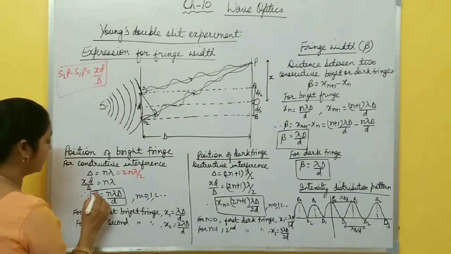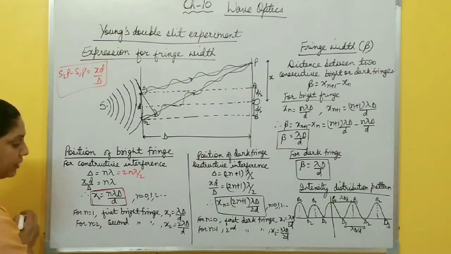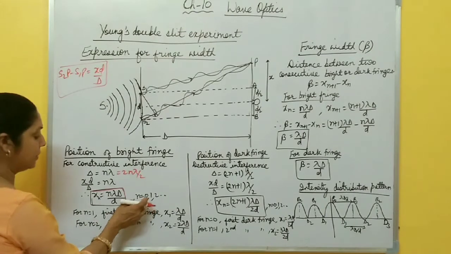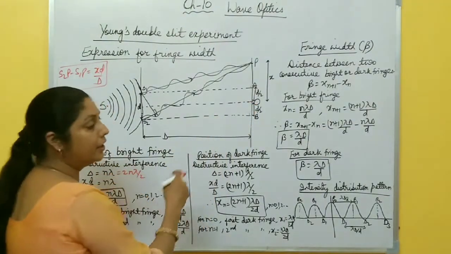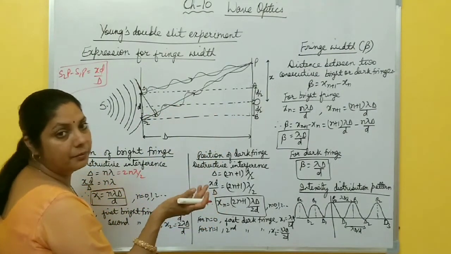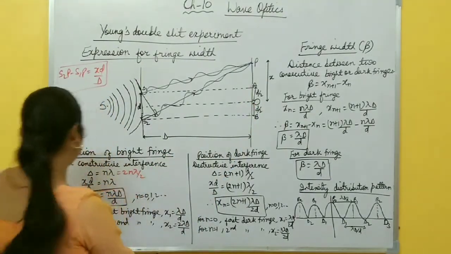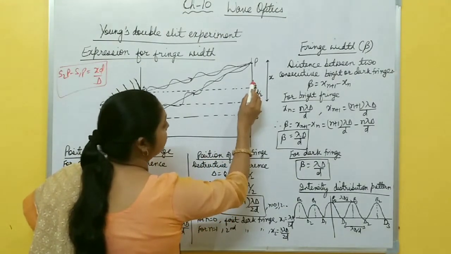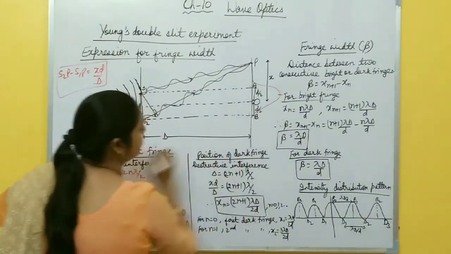X is the distance from the center of the screen to the point P where interference takes place. So this is the position for the bright fringe, n lambda capital D by small d, where n equals 0, 1, 2, 3. When you put n as 0, it means x is 0. It means at the center of the screen. You already know the path difference is the same, 0 path difference. So maximum intensity. A bright fringe is formed at the center of the screen. Now you just draw the bright fringe. Here at the center of the screen, maximum intensity is there.